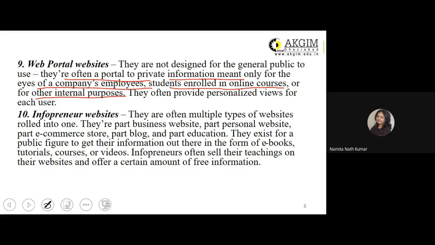Now, some of the company specific websites, or business websites that we were discussing, have the option of giving accessibility to their business partners, such as suppliers or vendors. How do they give this accessibility?